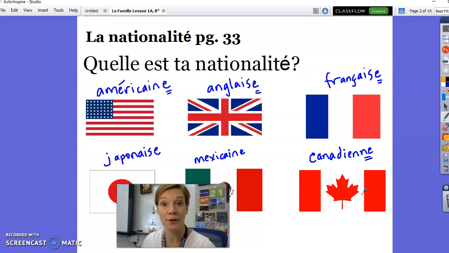Class, these aren't all the nationalities. In fact, there are even more if you look on page 33, but this is a start. So take a look at that page, look at some of the other nationalities, notice which ones are cognates, which ones look like American words, and then some of them will surprise you. Some of them don't look like the English word that we use at all, and those are the ones you're really going to want to study. And see if you can find some of your family background in some of those nationalities as well. When we meet together face-to-face in class, I have a whole list of other nationalities, so if your family comes from other parts of the world that aren't featured on page 33, we'll talk about it in class, no worries.